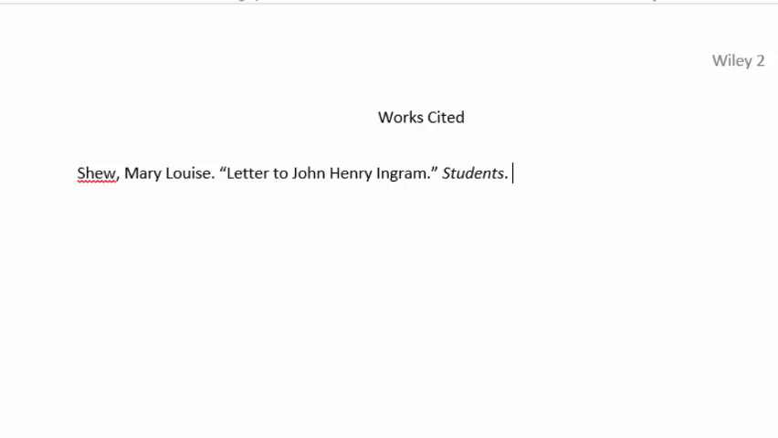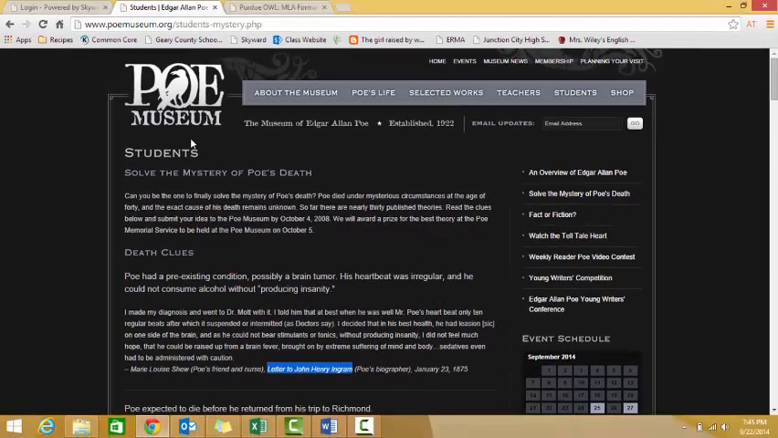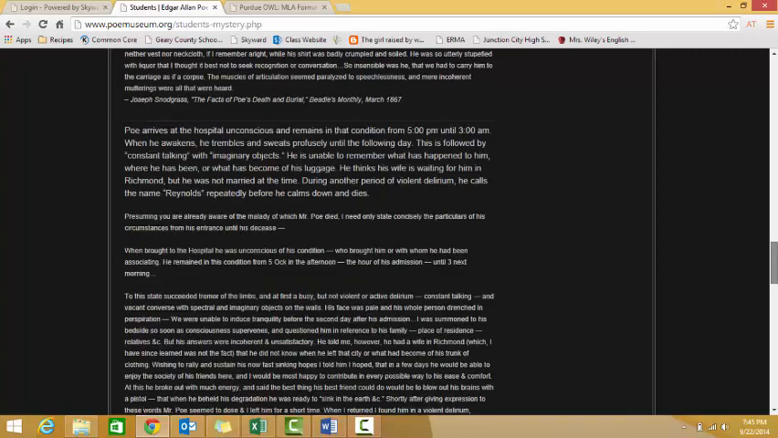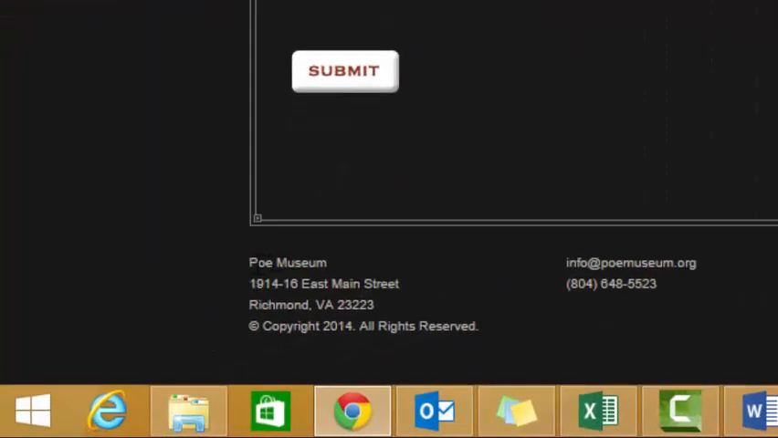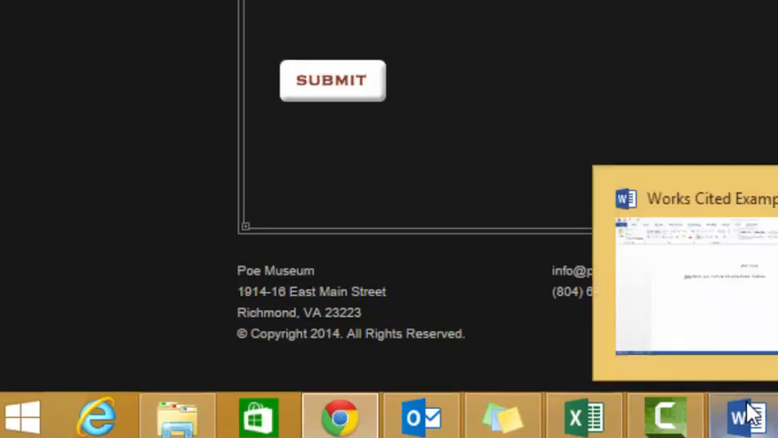Lastly, I need to put the publisher. The publisher is the people who made the website. You can see at the top we have Poe Museum, but just to make sure they're the actual publisher, I'm going to scroll all the way down here to the bottom. I'm going to look in the corner where it says Poe Museum, and it's always near the copyright information. Where you see copyright, that's where you're going to find the publisher. So in this case, the publisher is the Poe Museum.